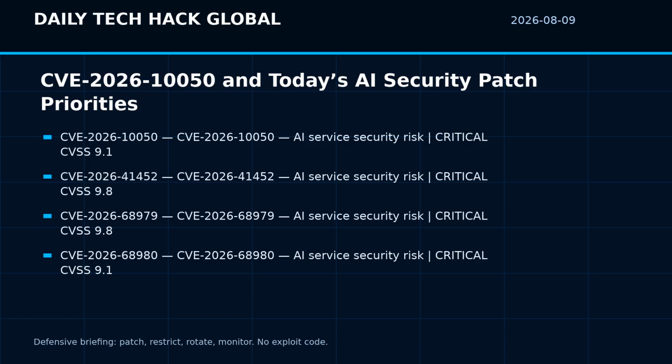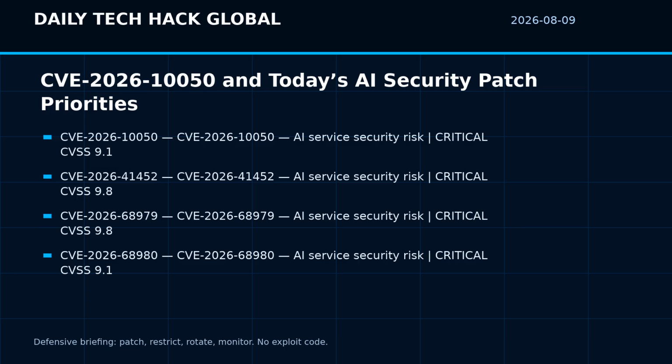Item 4 is CVE-2026-68980. Apache NiFi 2.0.0 through 2.10.0 support creating, reading, and deleting assets associated with parameter contexts through the REST API. The framework authorizes asset deletion against the owning parameter context using the supplied parameter context identifier and asset identifier. The framework performed authorization based on the supplied parameter context identifier without verifying the requested identifier against. Severity, critical, CVSS 9.1. Defensive context, prioritized by exposure, privilege, reachable credentials, and whether automation can amplify impact.